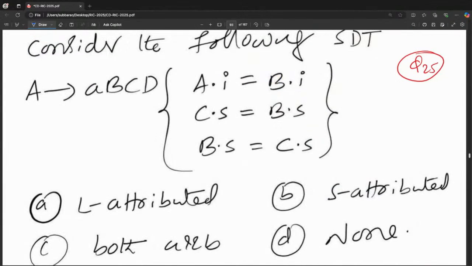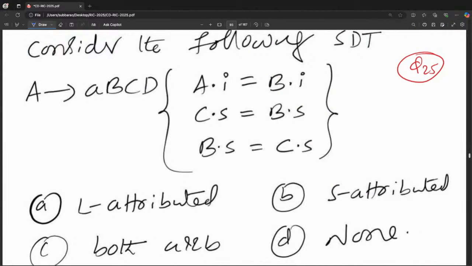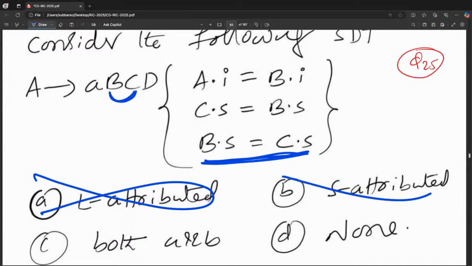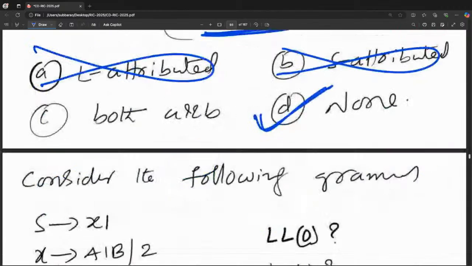Can you try this? What is the answer of this? Consider the following SDT. Some SDT is given, and it asks which type. If you observe clearly, B is taking from C. I think it is taking from the right. So L attributed is gone. L gone means S also gone, since L is the superset. The answer is going to be none: neither L attributed nor S attributed.